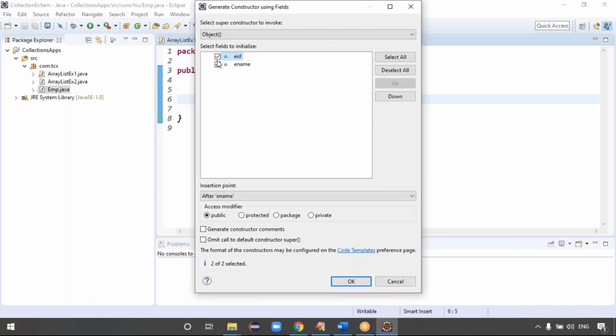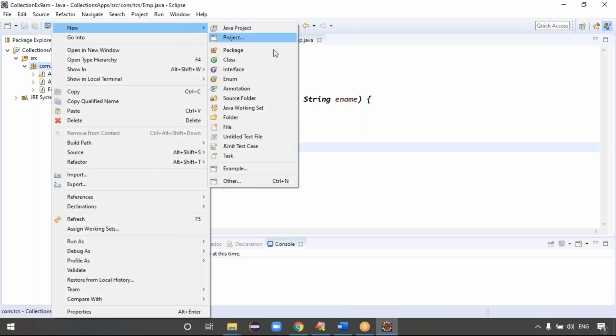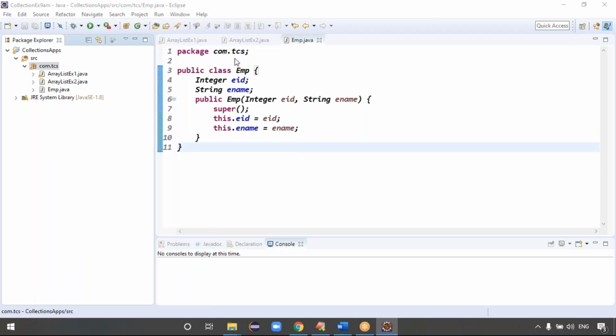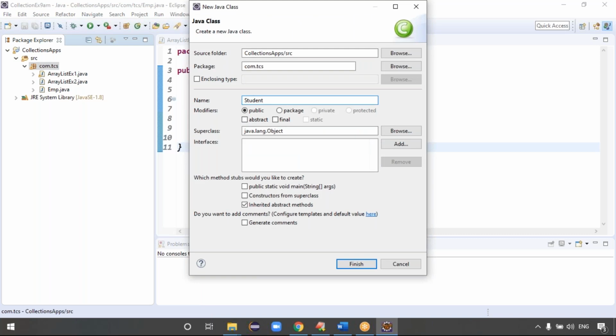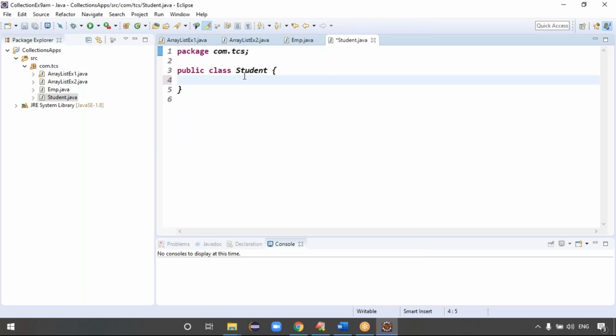Two fields are selected by default, so just click on OK. Then the constructor is automatically generated, right? Yes or no? Exactly. In the same way, we can create one more class. I want to create the student class now. Click on finish. In the student class also, take Integer student ID, SID, and String name of the student, right?